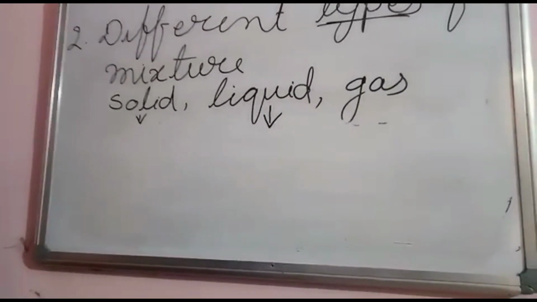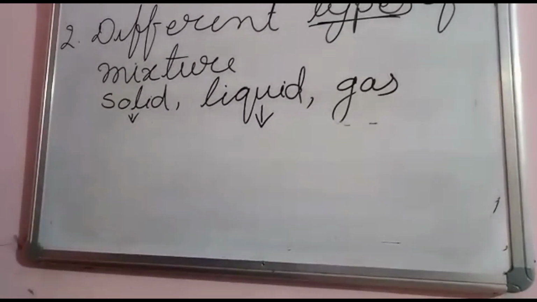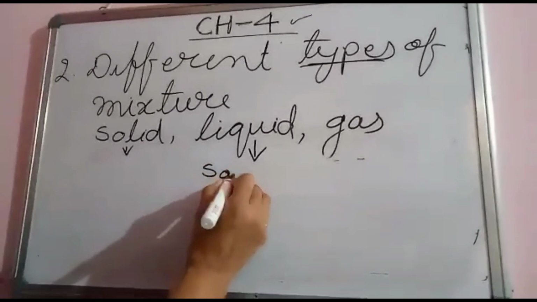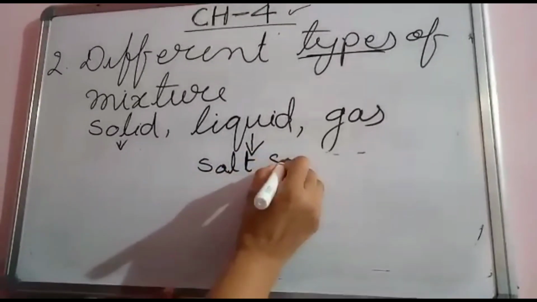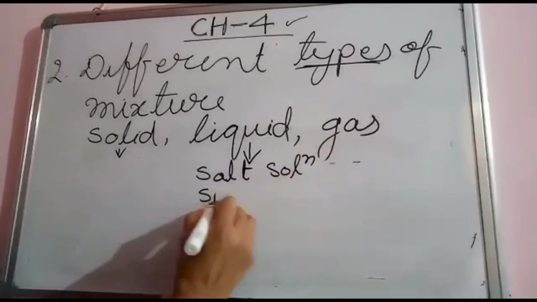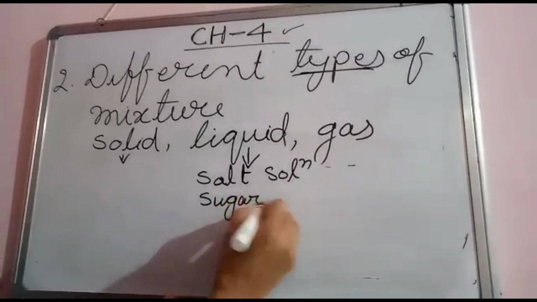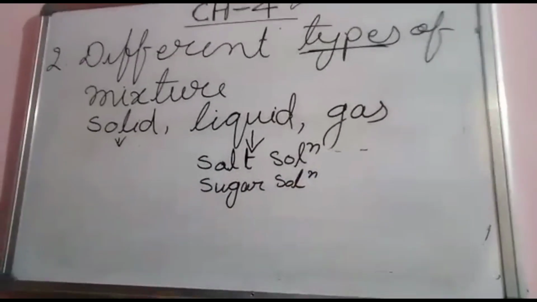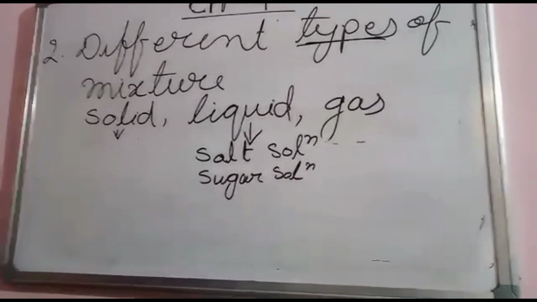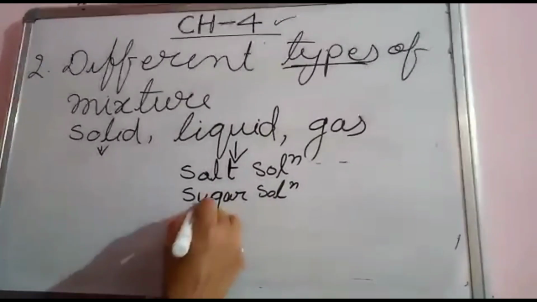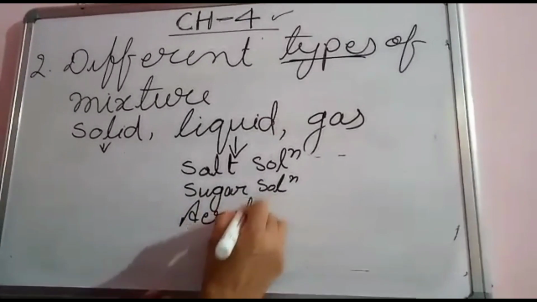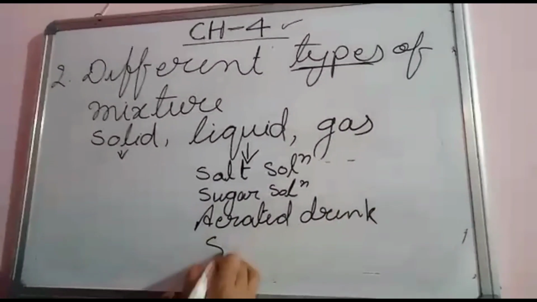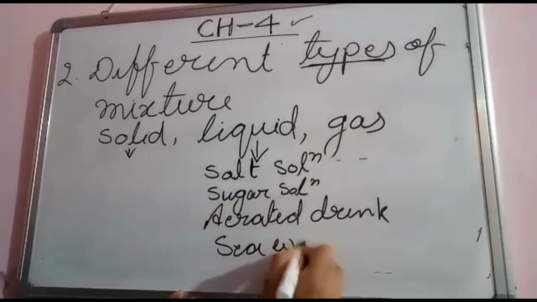Liquid mixture consists of salt solution, sugar solution, and other ones are aerated drinks and sea water. Is it clear?